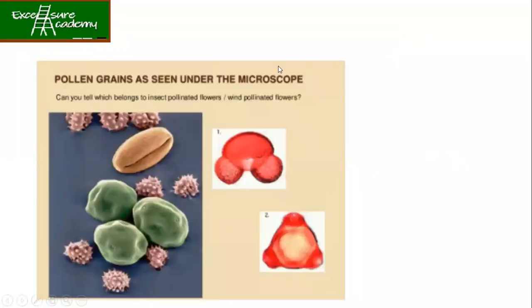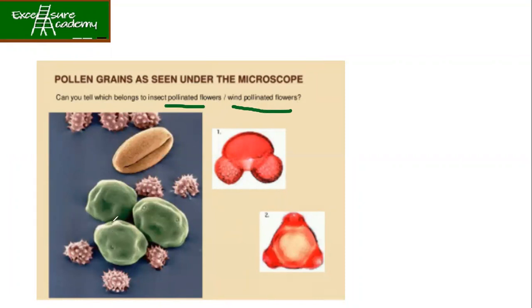Now, pollen grains are seen under the microscope. Have you seen a microscope anytime in your school or anywhere in a museum? Yes, I have seen. So, if you use a microscope and see the structure of the pollen grains, you will see that they have got something like this. Now, look at the structure over here. The question is, can you tell which belongs to insect pollinated flowers and which belongs to wind pollinated flowers? So what do you think will be the answer?